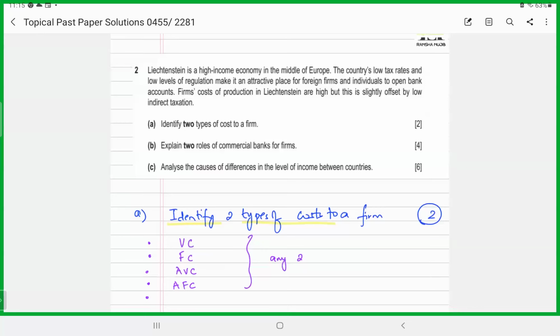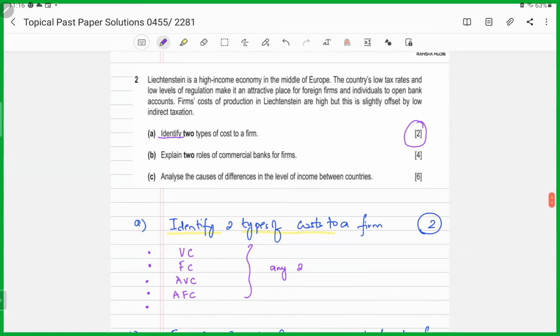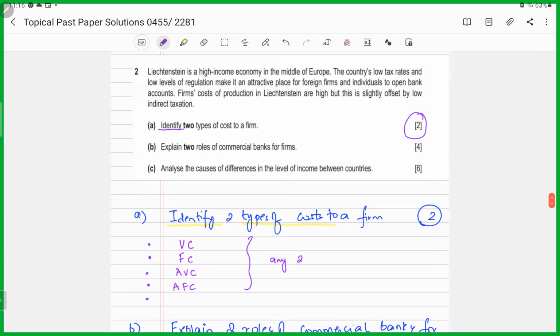Now, the first part is asking us to identify two types of cost to a firm. If you look closely at it, it's a 2-mark question. And the terminology in the question is identify. So as long as it's asking us to identify, all it's asking us to do is just list it down.